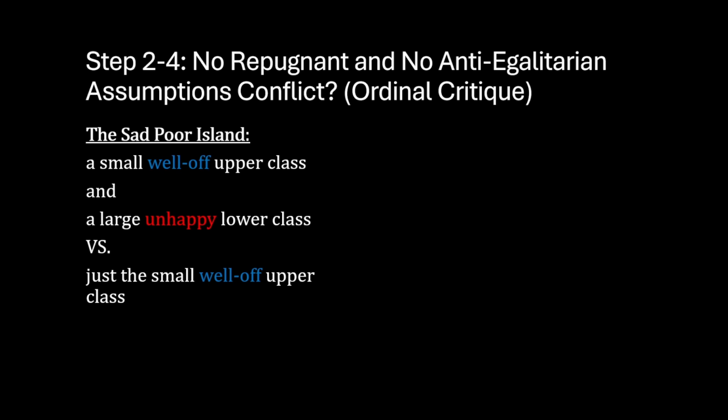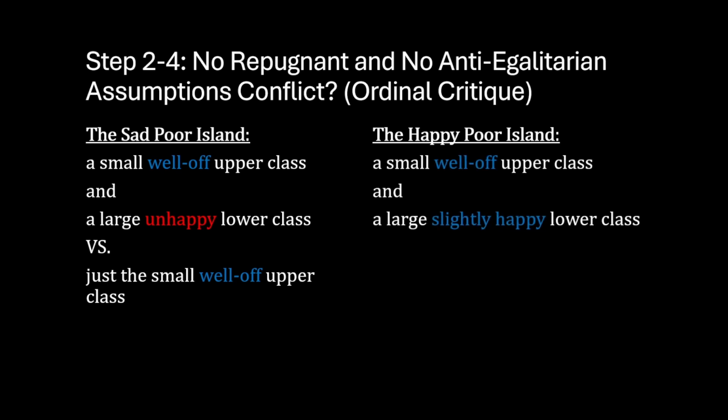We can contrast this case with another case that we can call the happy poor island. In the happy poor island case, we have a small, well-off upper class and a large, slightly happy lower class. And we can compare this to just the small, well-off upper class.